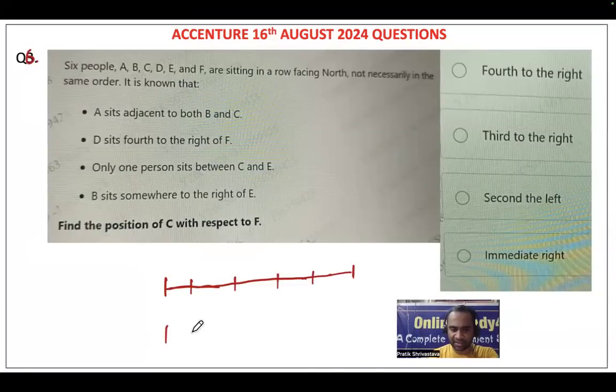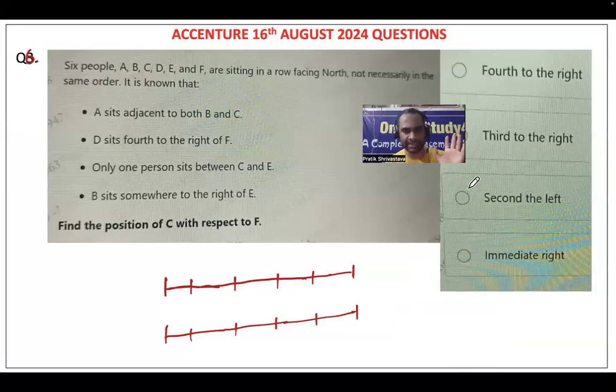Friends, I always ask you, please make 2 diagrams, and you know the reason. I have also told you, so that things do not get messed up, and you will be able to get your answer very easily. If you keep that in mind, all the sitting arrangement questions you will easily be able to do in the examination. Now, when 6 people are sitting in a row facing north, north means like this, right? So this will be your north, east, south and west.